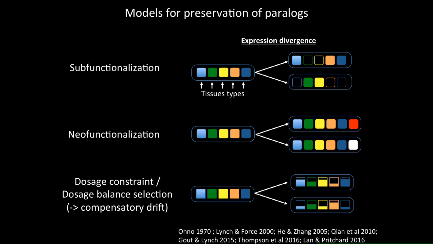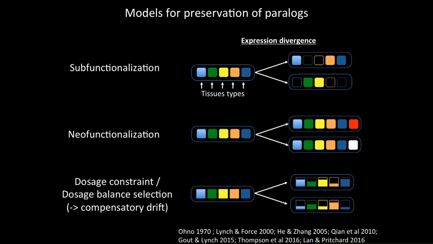Some very recent studies also show that many genes can be retained for over 100 million years in the genome by a third type of mechanism. According to this third type of model, the duplicates can actually maintain the same tissue specificities but still be kept in the genome. One way in which this can happen is if two copies rapidly decrease the total expression level to a minimally required level, so they both become essential.